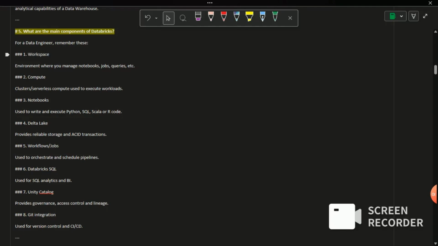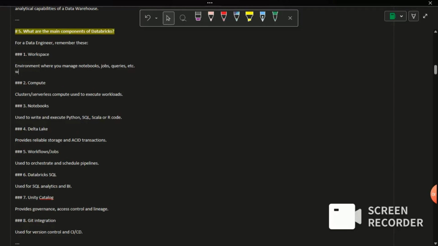Workspace is a place that combines all the notebooks, jobs, queries, etc. Normally in our projects we will create one workspace for one environment, like one workspace for production, one for development, and one for QA testing. In this way we manage our workspaces, and these workspaces we can share among the users. Simply, one workspace is nothing but one URL which we can share with other developers to access the notebooks and tables inside it.